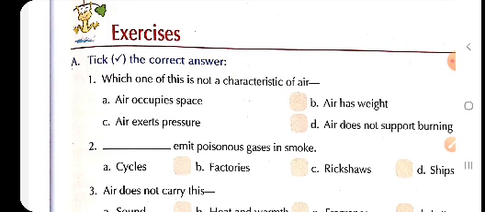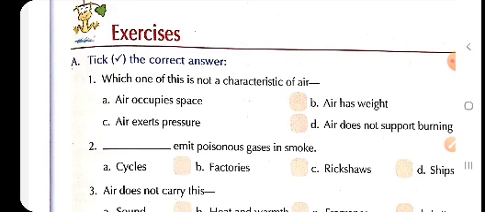As we know, we have studied 3 characteristics of air. First one is air occupies space. Second one is option B, air has weight. And option C is air exerts pressure. So option A, B and C are the 3 characteristics of air. And option D, air does not support burning.